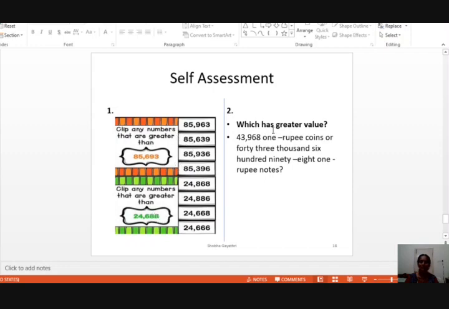In the second question, which has greater value? Simply one number they have given. But here, while giving the number, they have given the number in word form. So first write the number in numerical form. Then it's easy to compare the numbers. The method rules are given. Just recap the rules once again and understand the question clearly.